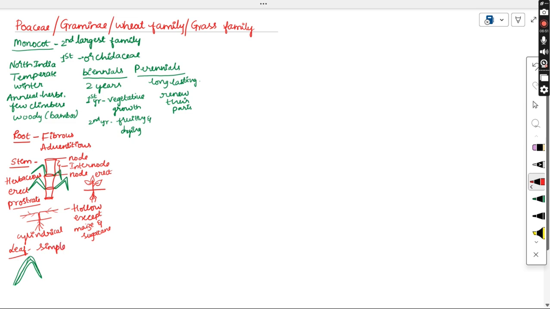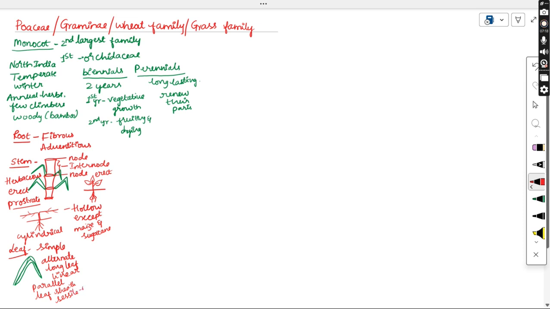The arrangement of leaves on the stem is alternate, alternate phyllotaxy can be seen. The leaf blades are long and linear. And as it is a monocot, they show parallel venation and form the leaf sheath. A sheathy leaf base is present and they are sessile leaves.